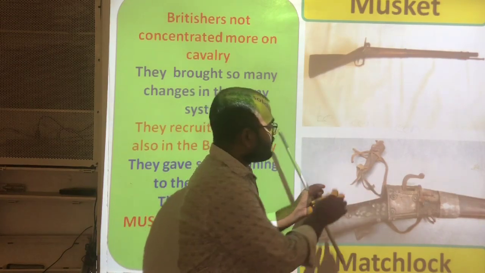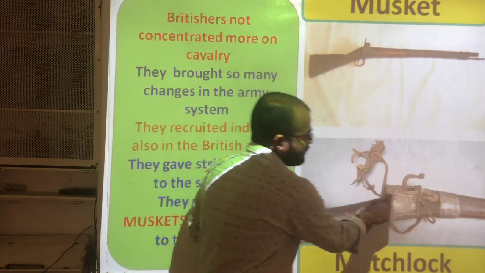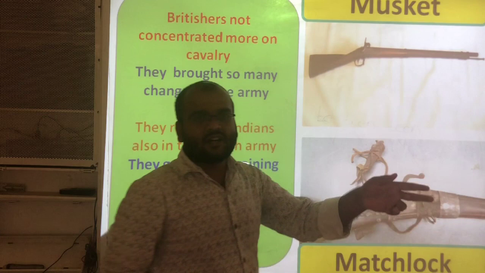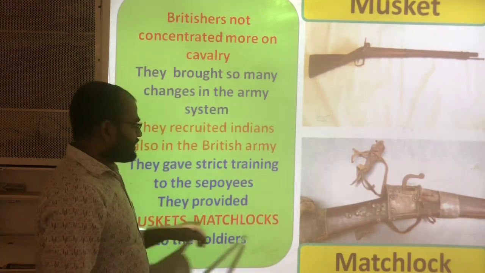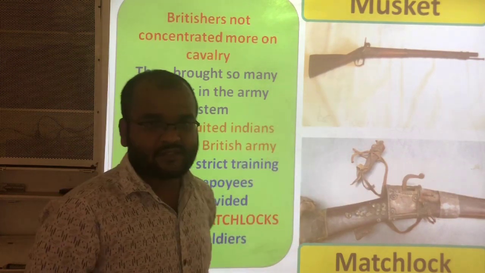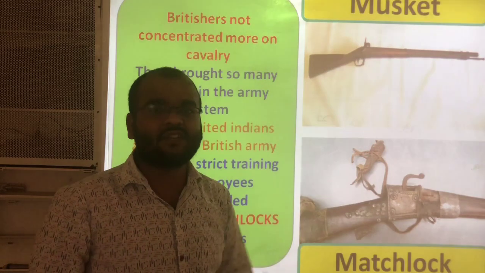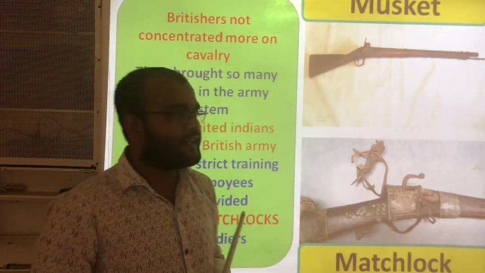Whenever they light this thread, then the bullet, the gunpowder will come outside. So muskets and matchlocks, these two guns were given to the soldiers by the British army generals.